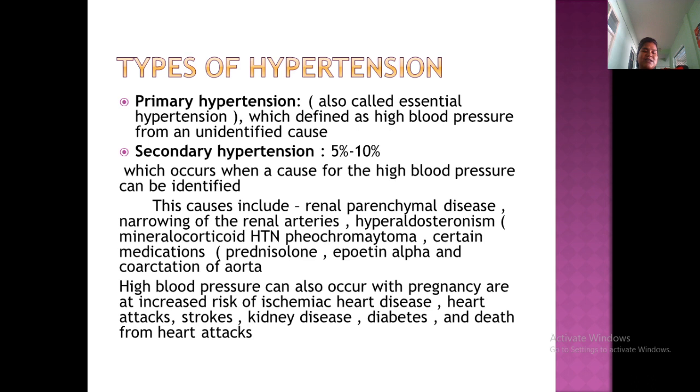So certain medications like prednisone, one type of steroid, and epoetin alfa, which can be given in cases of low Hb, and coarctation of aorta. So this is one of the congenital diseases. We will see afterwards what is meant by coarctation of aorta. So in these cases it can be seen.